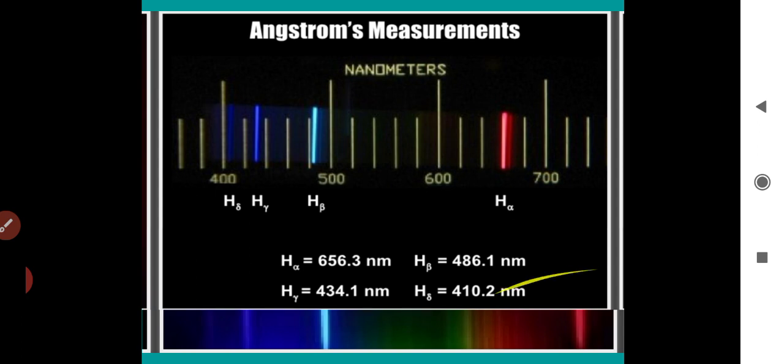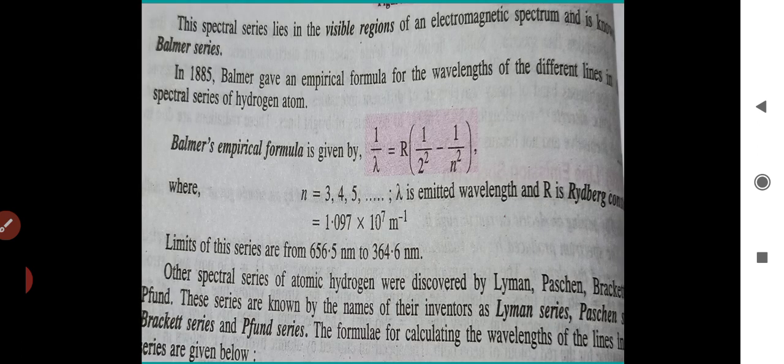You can check the equation in this slide: 1/λ = R (1/2² − 1/n²). Here λ is the wavelength, and n may have the integral values 3, 4, 5 and so on. R is the Rydberg constant, whose value is 1.097 × 10^7 per meter. This equation is called the Balmer formula.